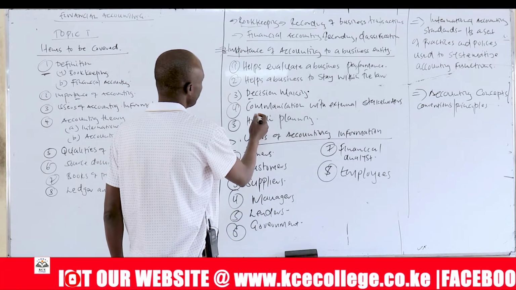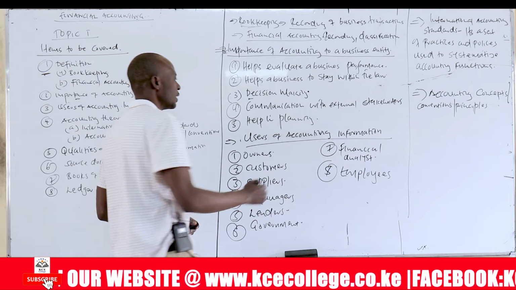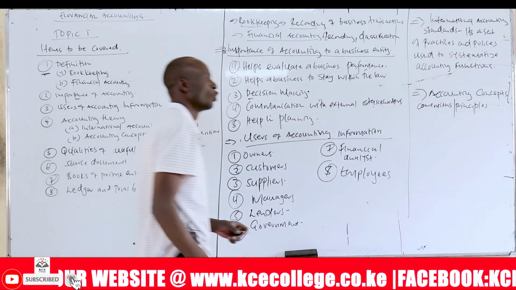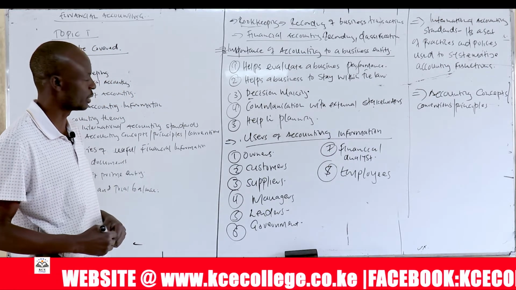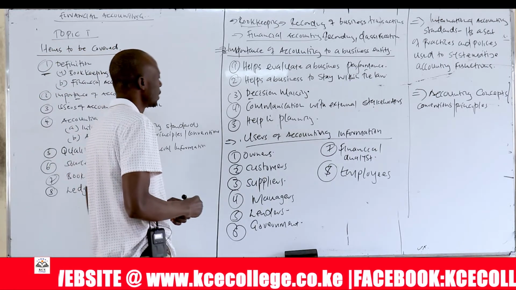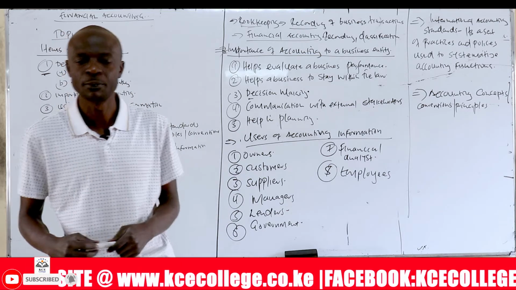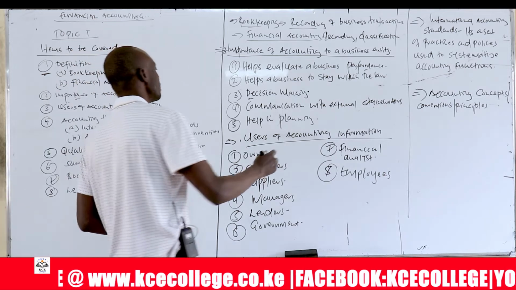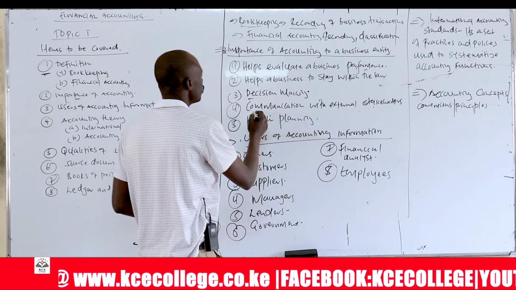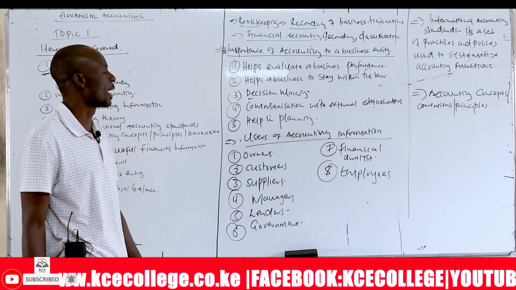And then it also gives us a way in which you can communicate to external stakeholders. These are people that are not there in the day-to-day running of the business. We need also to communicate to them. And the important communication that we can have with them, we're talking about the owners of the business, we call them shareholders. They want to know how the business is faring. So now we need to communicate to them through financial accounting.